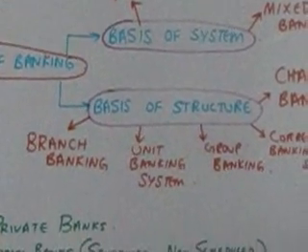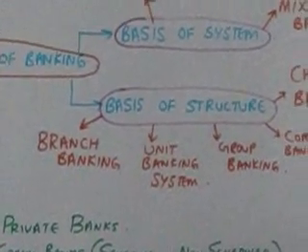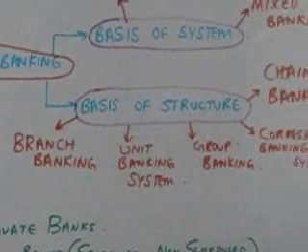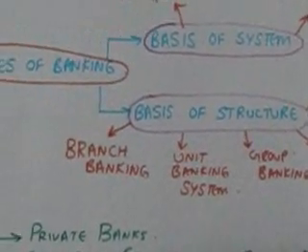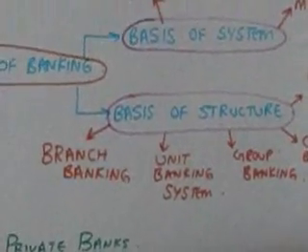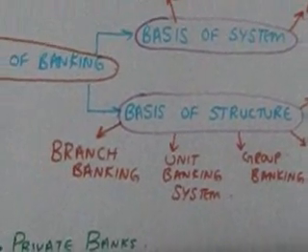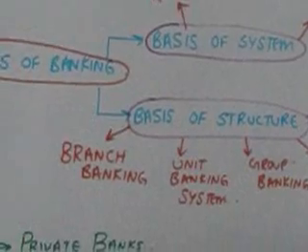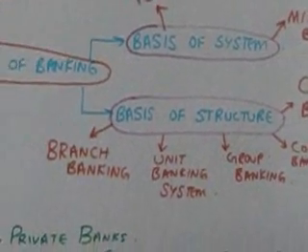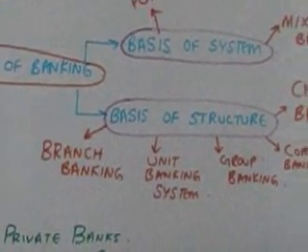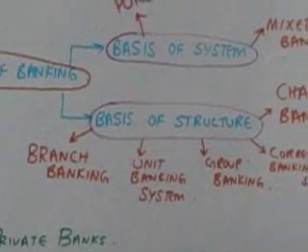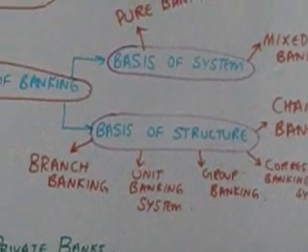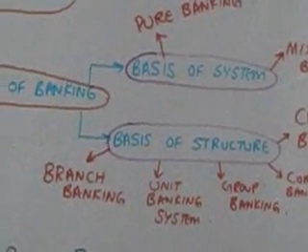It has one board of directors and it has one group of shareholders, and this type of banking is followed in India and England. Now the advantages is that it has economy of large scale operations, economy of cash reserves, remittance facilities, spreading of risk, and it also has mobilization of deposits, diversification of deposits and assets, efficiency in management, economy in working, and effective control by the central bank.